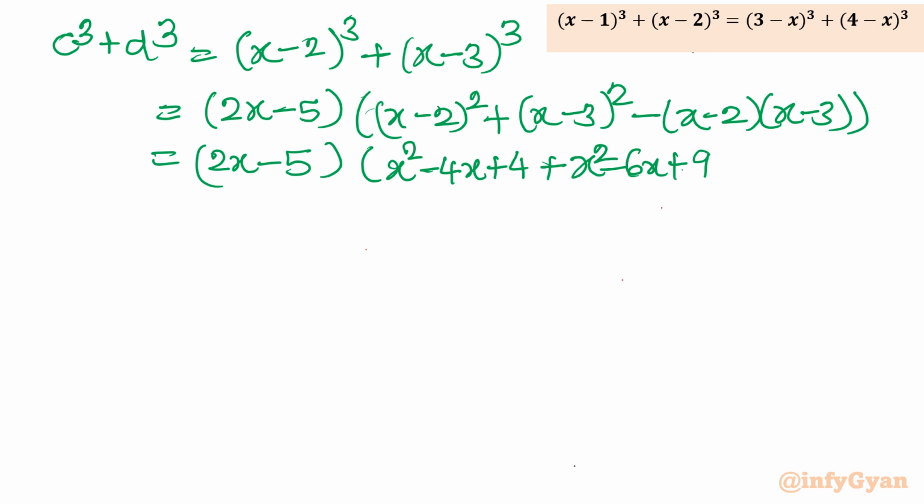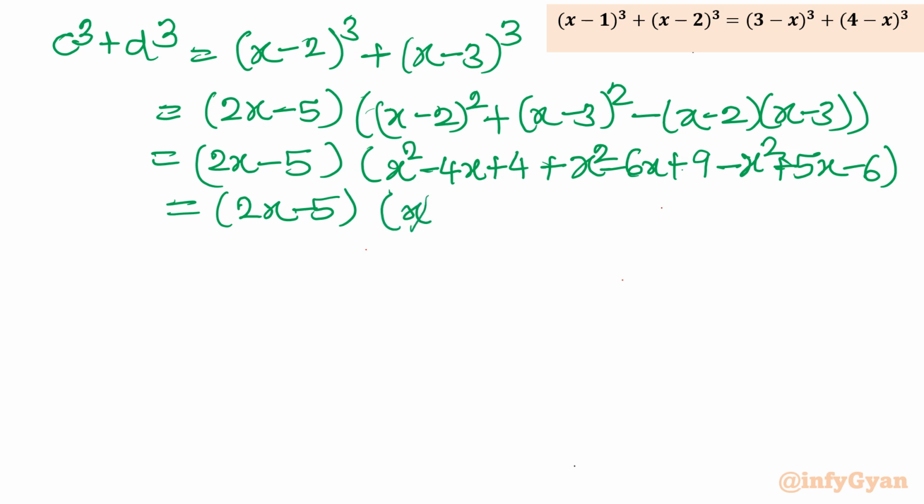And see, if you will take the product here and then multiply with minus sign, you can write minus x square plus 5x minus 6. Now if you will write, this value will be 2x minus 5. Here you can check x square minus 5x plus 7 you will get. Now simply put the value directly.